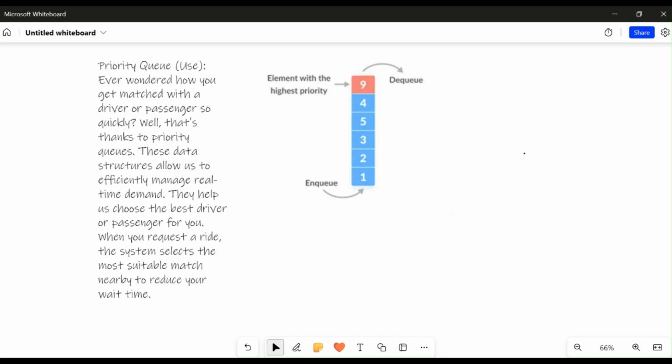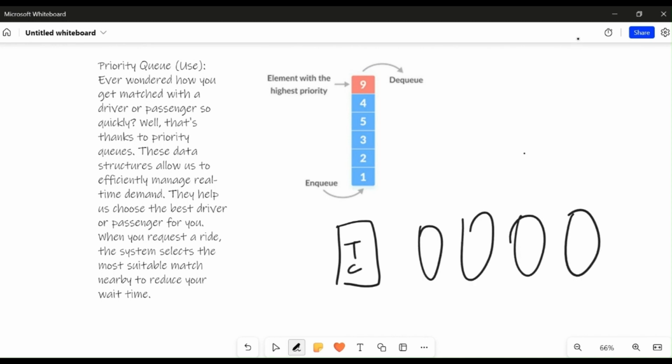So now let's talk about priority queues. Have you wondered how you get matched with a driver or passenger so quickly on a ride-sharing app? It's all thanks to the priority queue. They are like a special list that helps efficiently manage real-time demand. So now let me explain with a real-time example. Let's keep this as a ticket counter. These are the persons standing in a queue. So the person who stands first will get the ticket first, and the person who stands last will get the ticket last. This is the operation which will be done in a queue.